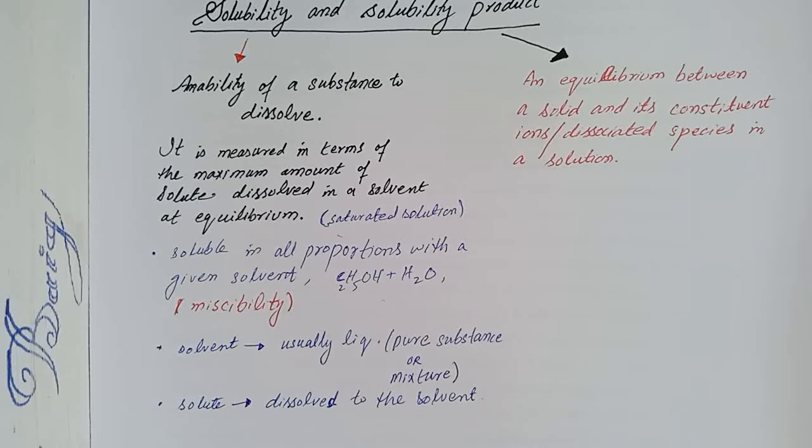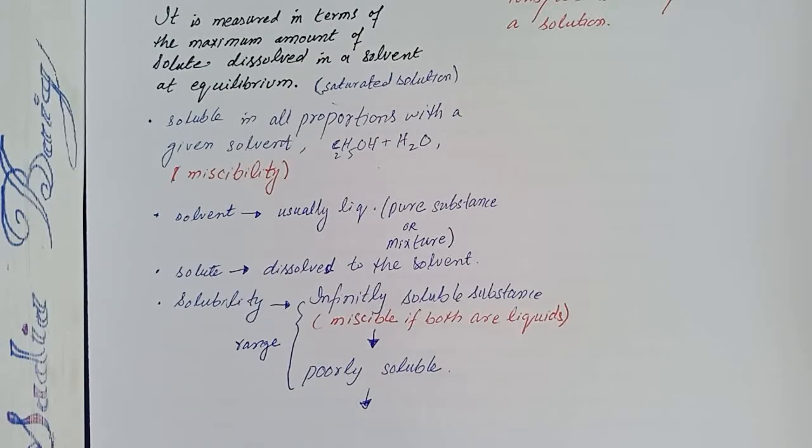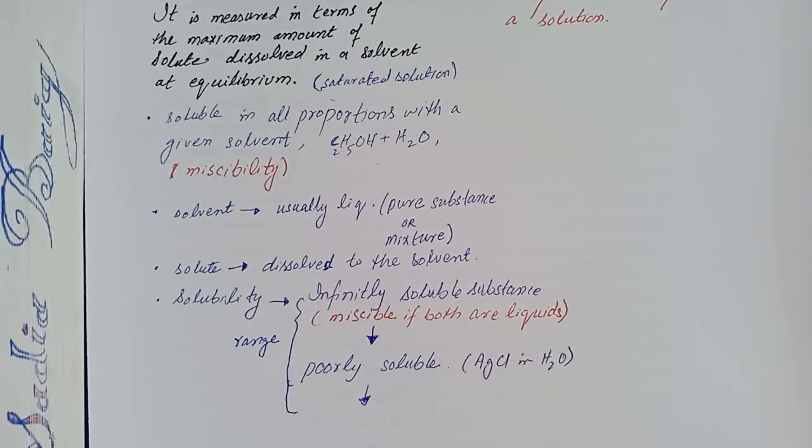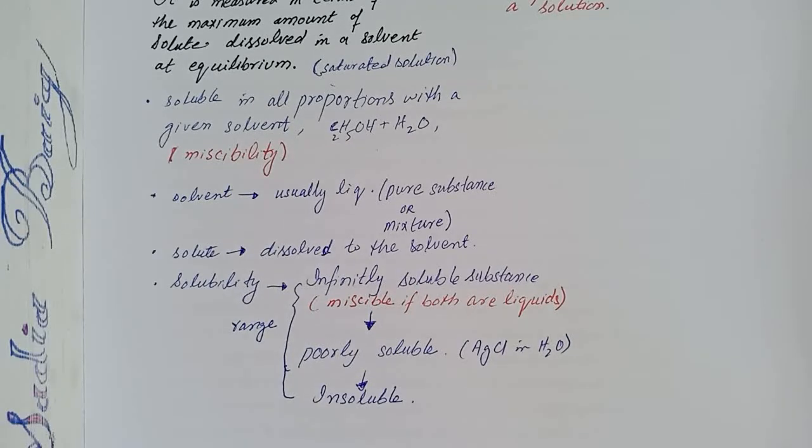The solubility range is a wide range, from infinitely soluble, known as miscible, to poorly soluble, such as silver chloride in water, to a minimum solubility known as insoluble. The term insoluble is often applied to poorly soluble compounds, though strictly speaking there are very few cases where there is absolutely no material dissolved.